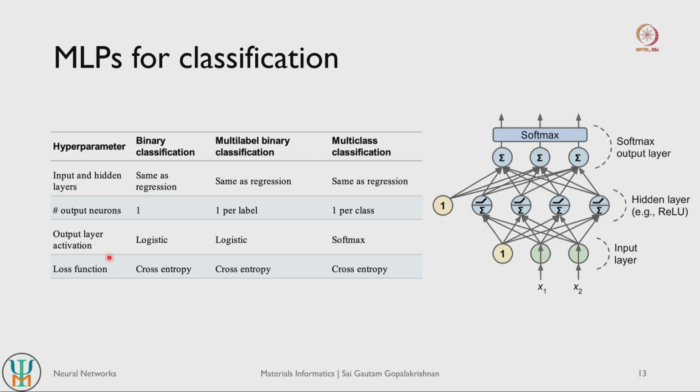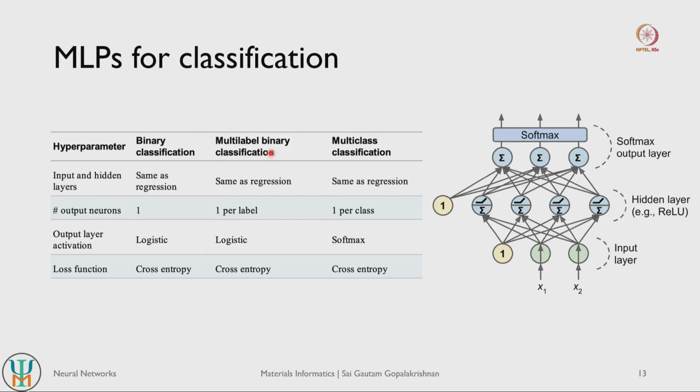And in contrast to regression models, for classification models we will almost always use activation functions in the output layer, right. In the case of binary classification or even multi-label classification, we will use a logistic function, right. In the case of multi-class classification, we will use a softmax function, because it can evaluate the probability for the different classes and then make a prediction on the one class that maximizes the probability. So that is why we use softmax.